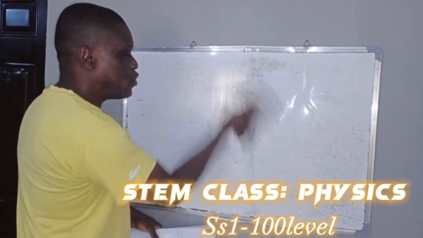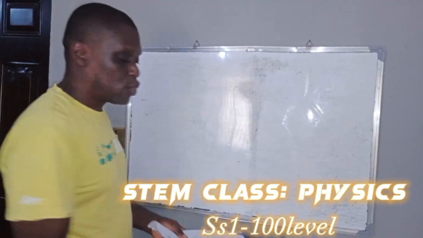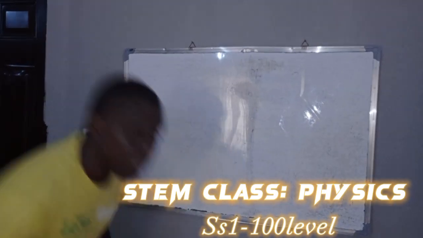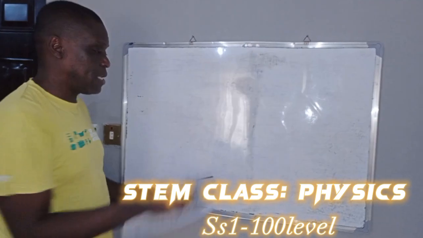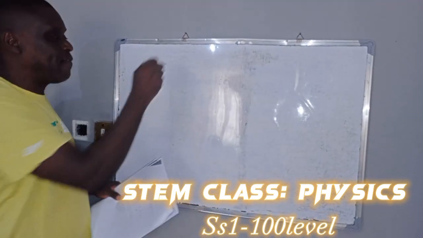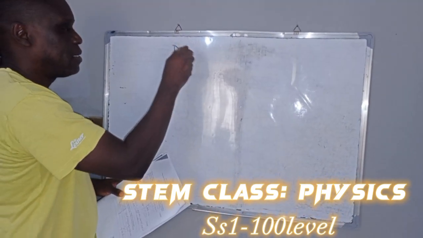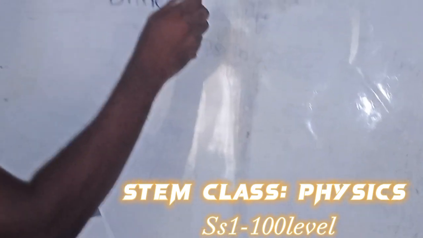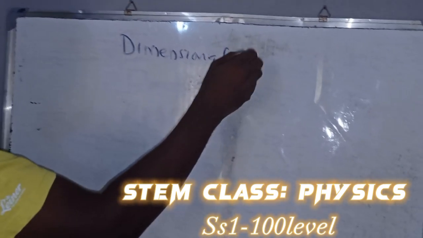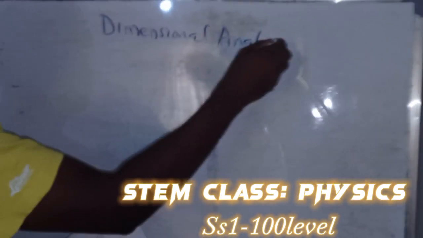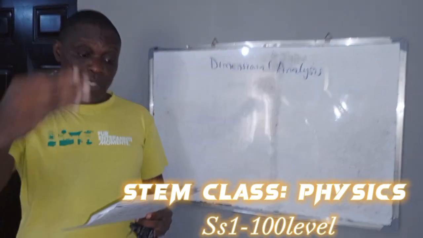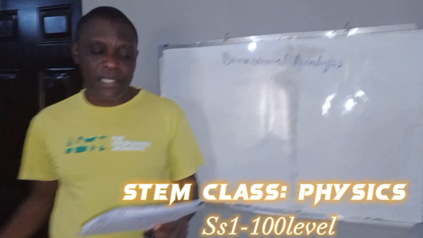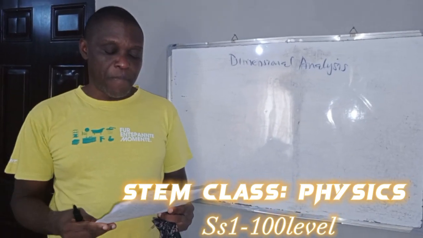We go to that right now. Dimensional analysis, and how we use it to check or derive equations in the STEM world. I will be making reference to the first question in part 1 of the just concluded WAEC paper.